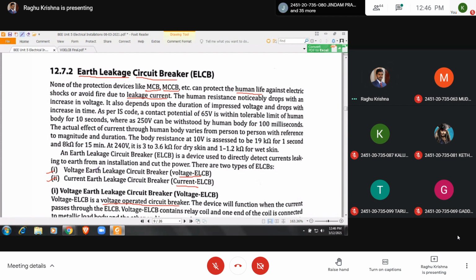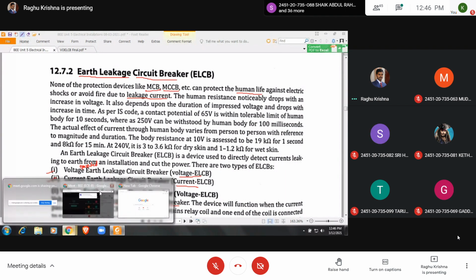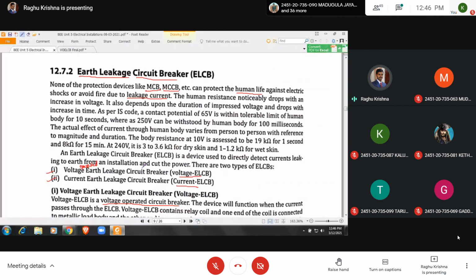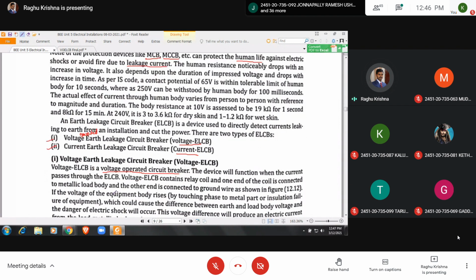Better to write voltage operated earth leakage circuit breaker. So we have the voltage operated earth leakage circuit breaker and the current operated earth leakage circuit breaker. Now first let us see the voltage operated earth leakage circuit breaker.